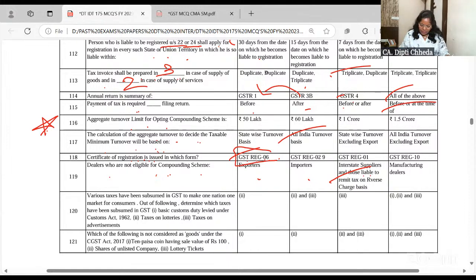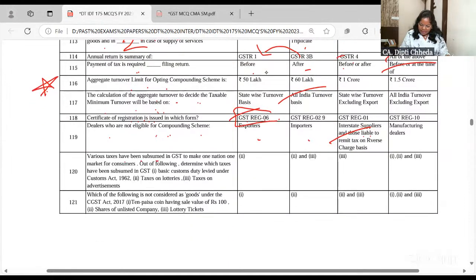Next. Various taxes have been subsumed in GST. Out of the following, determine which taxes have been subsumed. Basic custom duty, no. Taxes on lotteries, yes. Taxes on advertisement, yes. 2 and 3 should be the answer. These are the taxes which are subsumed.